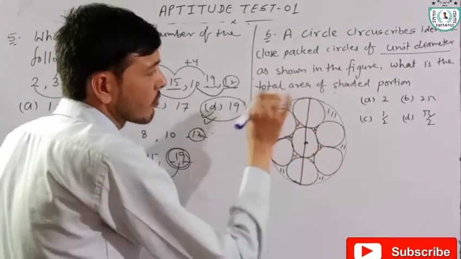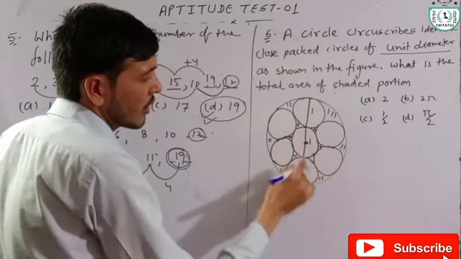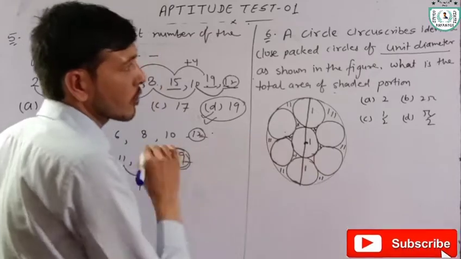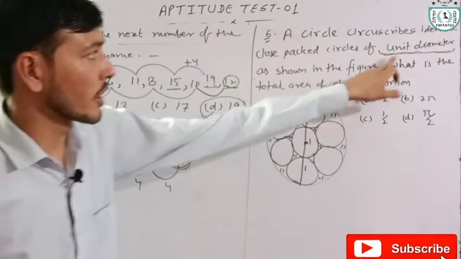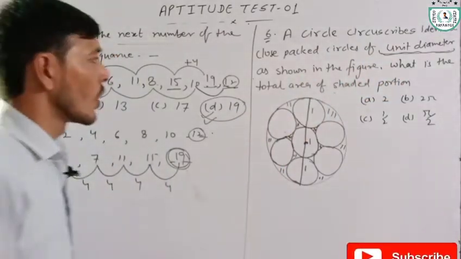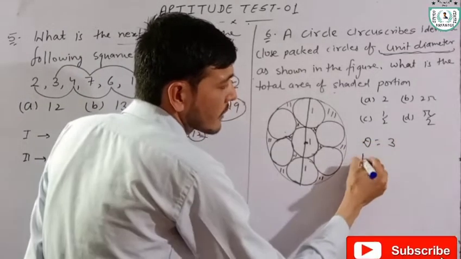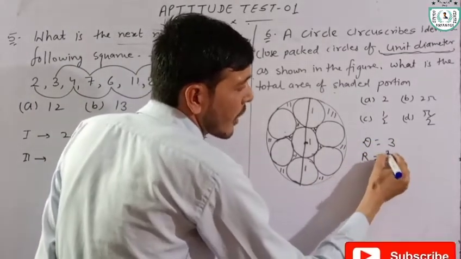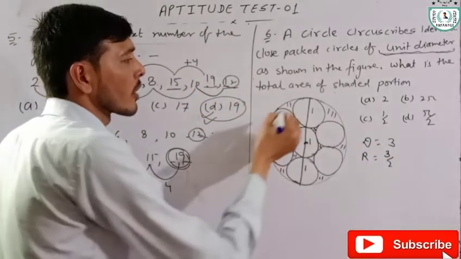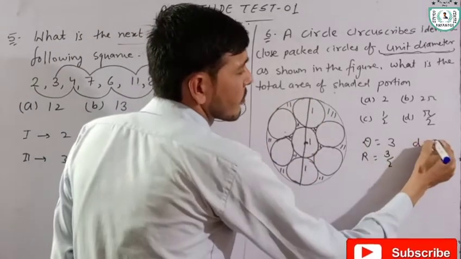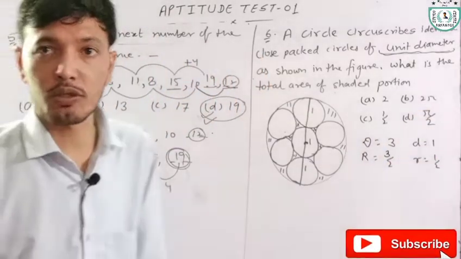According to this, the diameter of this smaller circle is 1, this smaller circle is 1, and this smaller circle is also 1, because it is given that the diameter of all the smaller circles is unit. Now the total diameter of the bigger circle, capital D, is equal to 3. Hence the radius is 3 by 2. For the smaller circle, the diameter is 1 and the radius, small r, is equal to half.